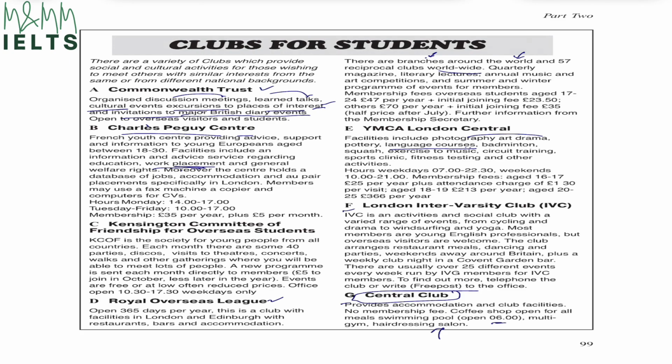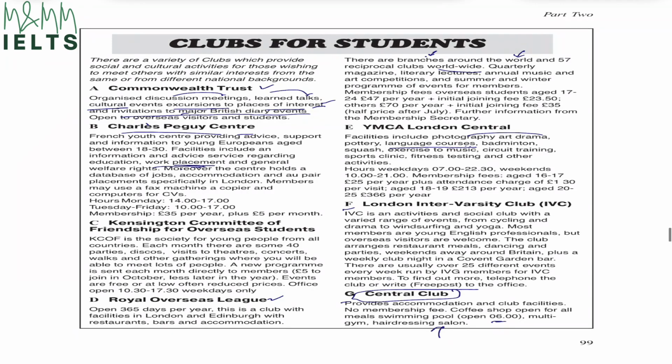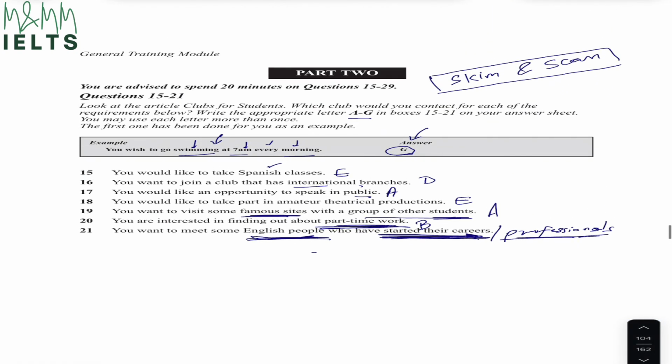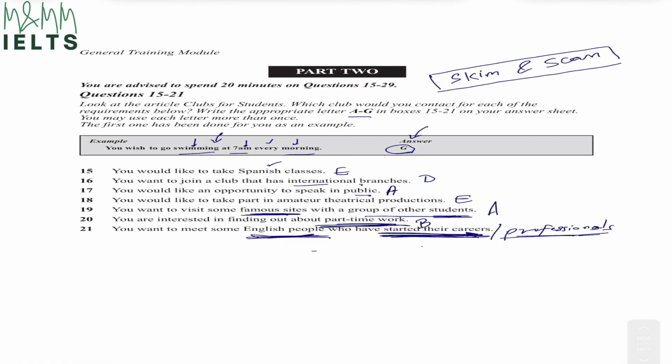If you look at paragraph number F, IVC is an activities and social club with a varied range of events from cycling and drama to windsurfing and yoga. Most members are who? Young English professionals. English people who have started their careers, that means they are professionals. All right. So that matches, and that means my correct answer has to be paragraph number F.